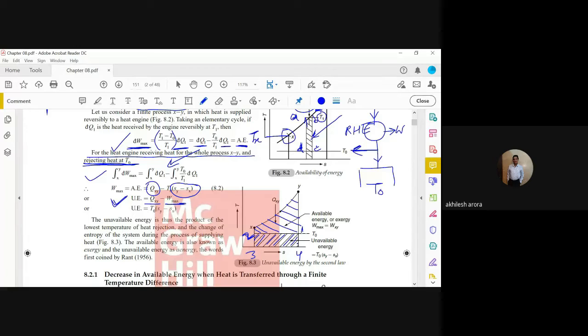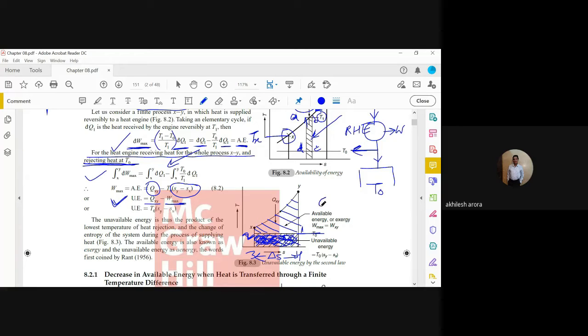This is the value of delta S, the entropy change. Once you know the entropy change, then this value multiplied by the entropy change by T naught is the unavailable energy. And if you know the value of Qxy, you can always subtract this area from Qxy.